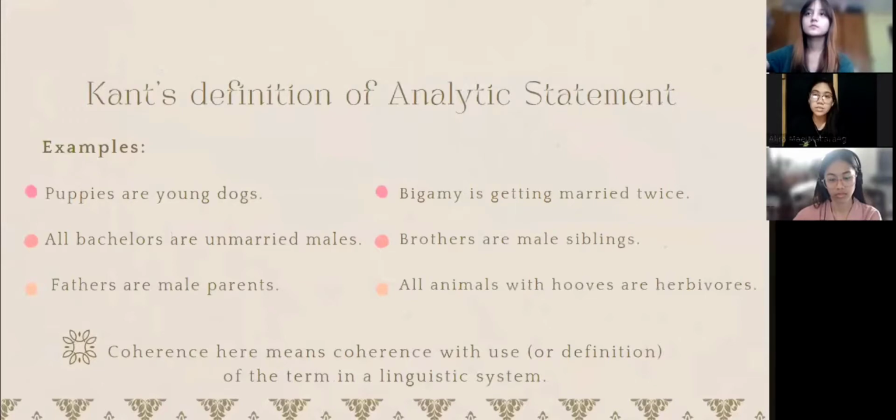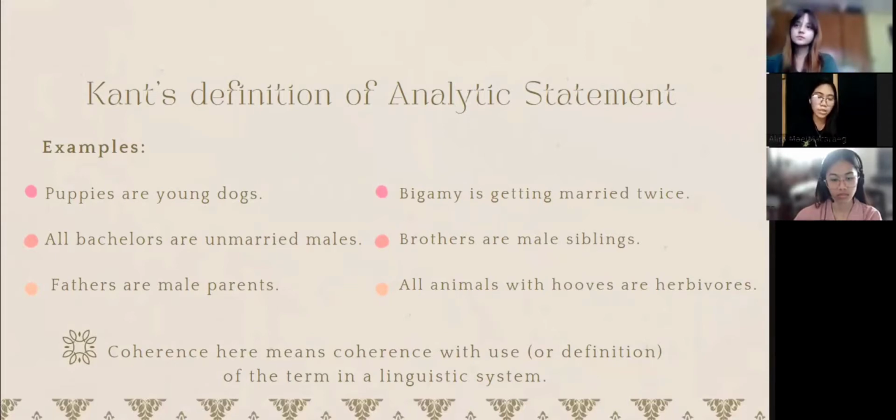In Kant's definition of analytic statement, the predicate is contained in the subject. Examples are: puppies are young dogs, all bachelors are unmarried males, fathers are male parents, bigamy is getting married twice, brothers are male siblings, all animals with hooves are herbivores. So coherence here means coherence with the definition of the term in the linguistic system. These analytical statements cohere with the English language system of the first term.